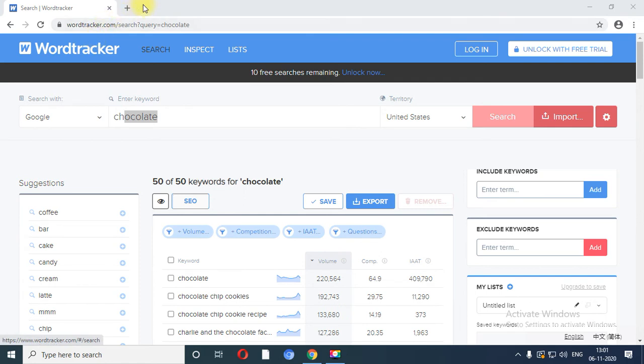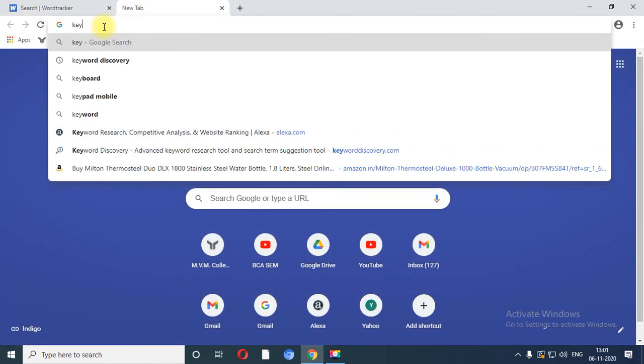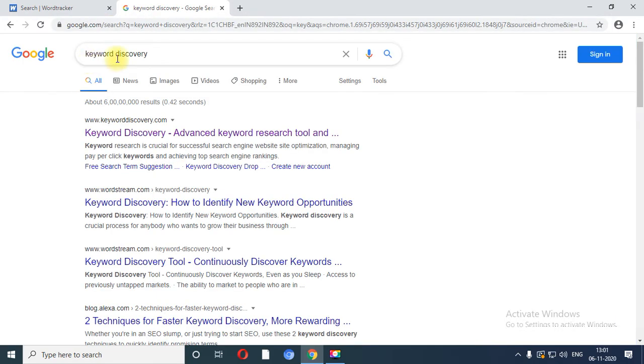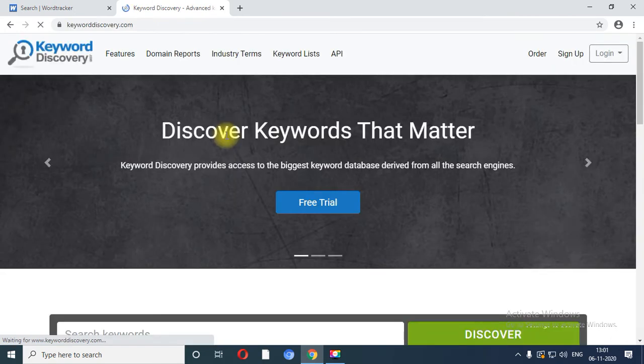Now, like Wordtracker, there is one more tool which is used for the discovery of keywords, right? That is called Keyword Discovery. So over here I am going to add a new tab, and in that I am going to type keyword discovery, right? So you get an advanced search tool for keywords.